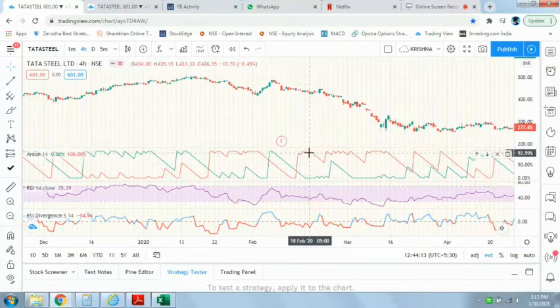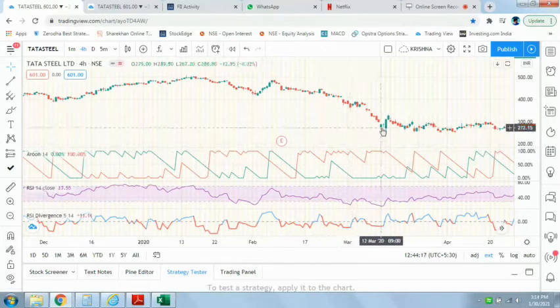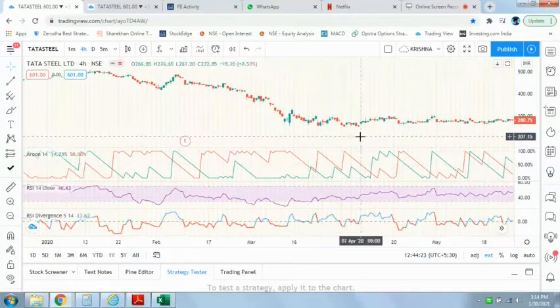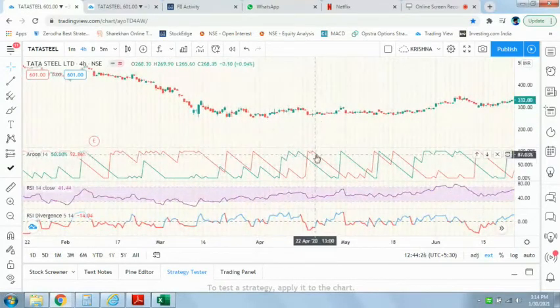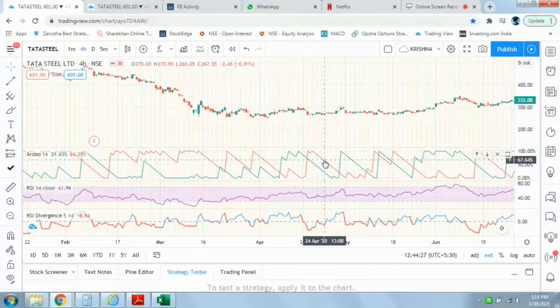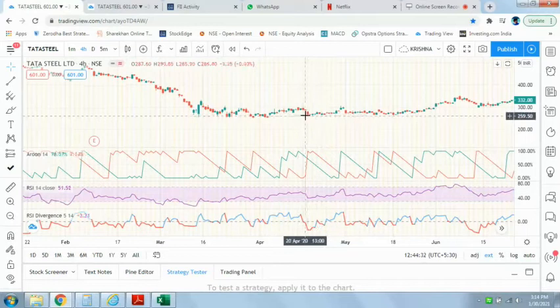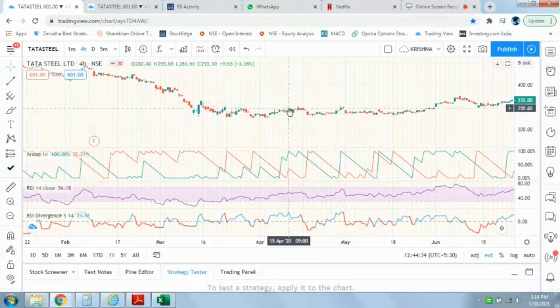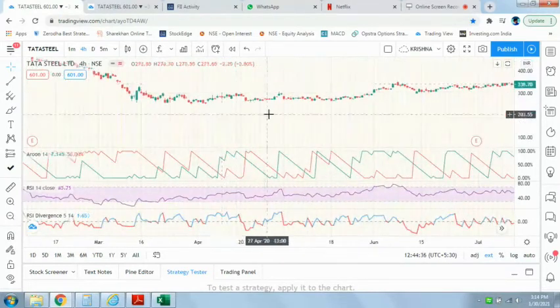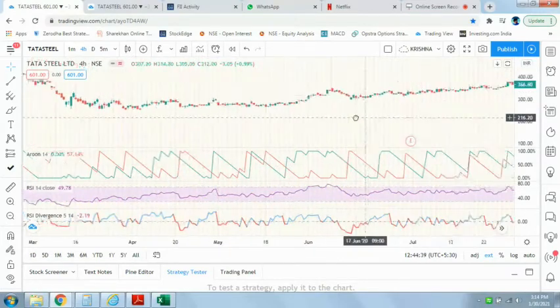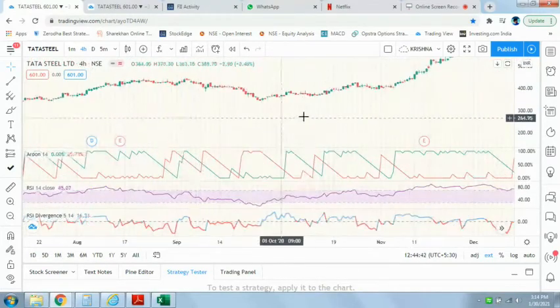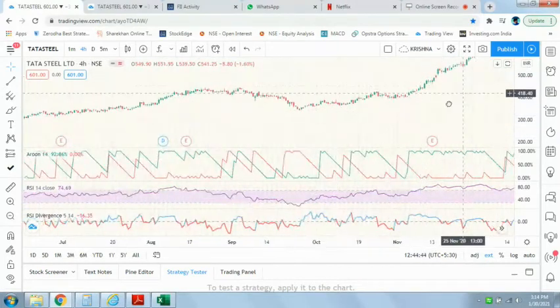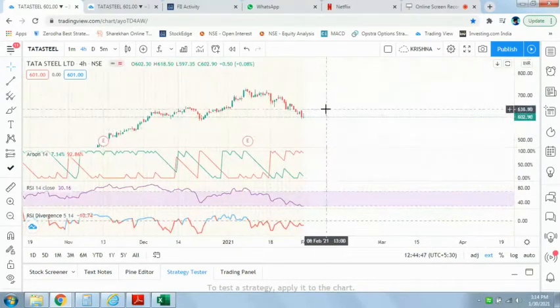When the green line and the red line both are going parallel to each other, it means the stock price is getting consolidated. You see there will be a range during the consolidation. So this is your third indicator, just to ensure that your analysis would not go wrong. I hope this will help you to make your judgment.